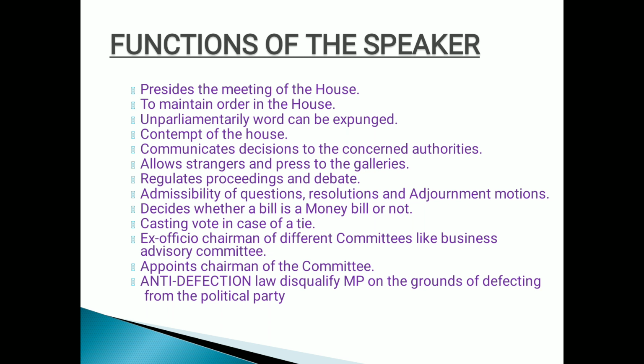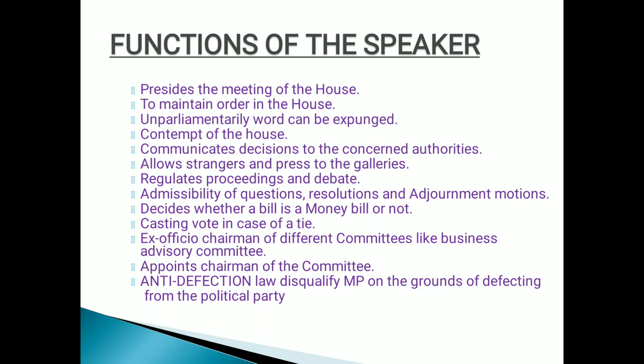Next, casting vote in case of a tie. Just try to understand, if there is an equal proposal, that means something has been discussed in the house and there are an equal number of votes for or against that bill, that proposal. So obviously, who is going to break that tie, that equality, that par? It is the speaker. A speaker casts his vote to break a tie, though he is never allowed to vote in the house. It's only the work of the members who are voting. And suppose the votes are equal, in that case he is the one who casts a vote and breaks a tie. This is known as casting vote.